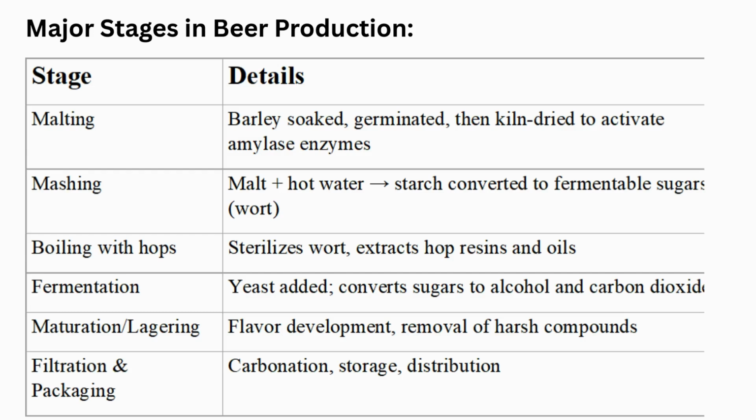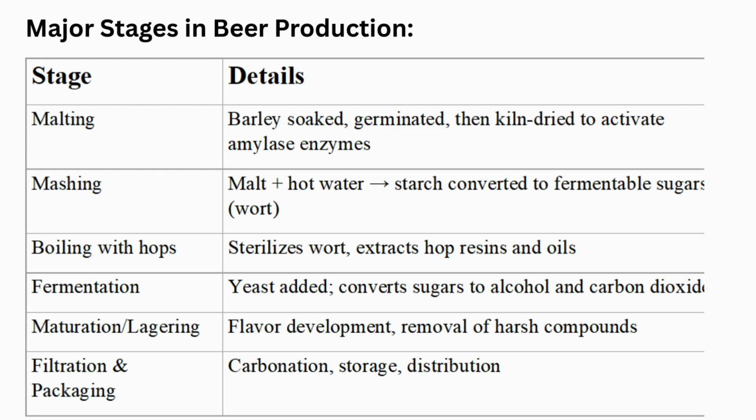Stage, details. Malting: barley soaked, germinated, then kiln-dried to activate amylase enzymes. Mashing: malt plus hot water, starch converted to fermentable sugars. Wort boiling with hops sterilizes the wort and extracts hop resins and oils. Fermentation: yeast added, converts sugars to alcohol and CO2.